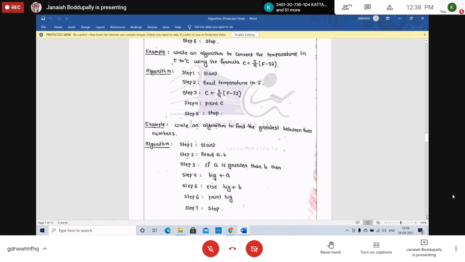Yes, copied. Two algorithms: convert temperature from Fahrenheit using the formula, and next, write an algorithm to find the greater of two numbers. Start. Take two numbers. Compare the two numbers. If A is greater than B, you can also write it using the symbol. If A is greater than B, then store the A value as the big number. Else, store B as the big number. The condition is false, so B is the big number. Then print big. That's it.